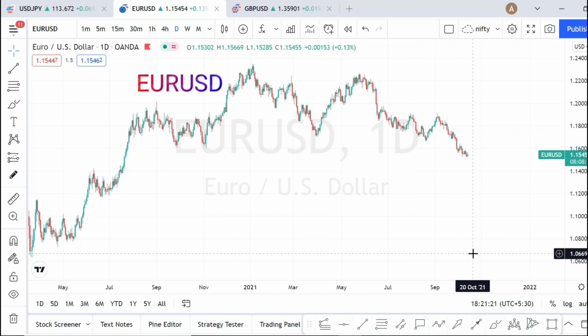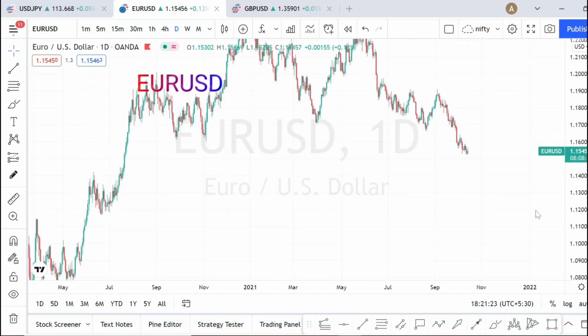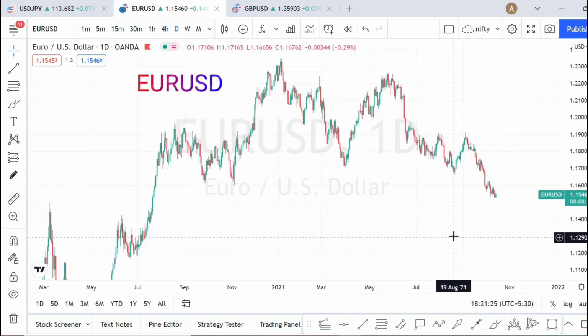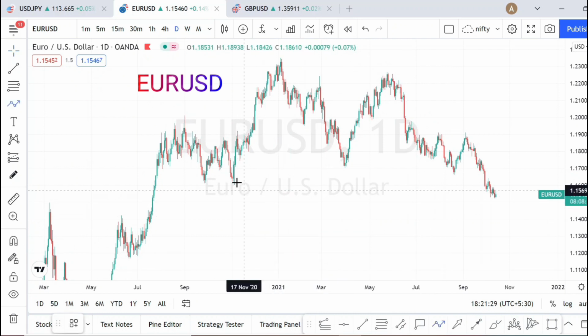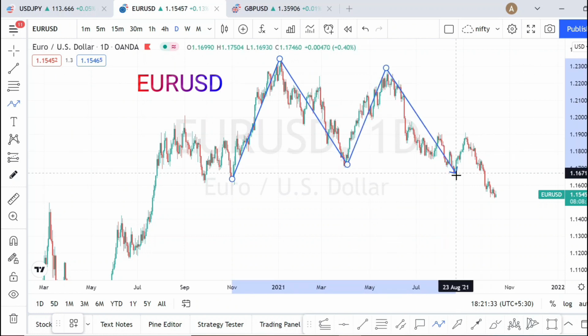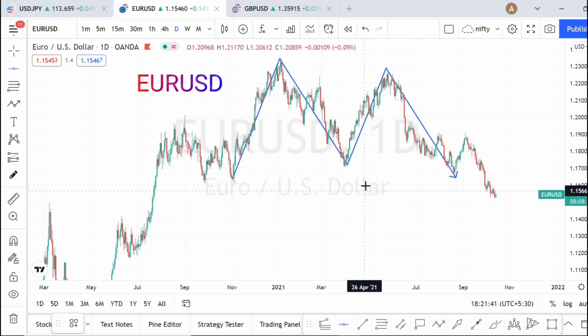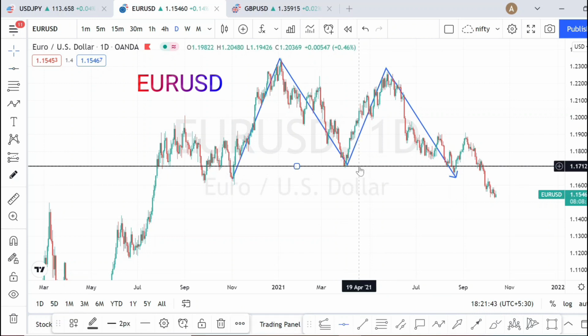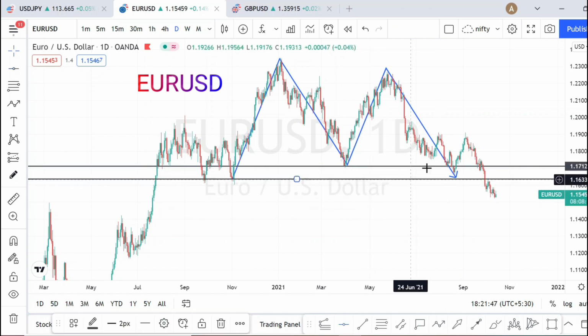Let us do the analysis for Euro USD. So I'm on daily time frame in Euro USD. As I had mentioned earlier in a different video, it had formed a very nice double top pattern, and it has broken the neckline also. It is on a downtrend. So this was a neckline. This whole area was a neckline. It has broken this neckline and it is on a downtrend now.